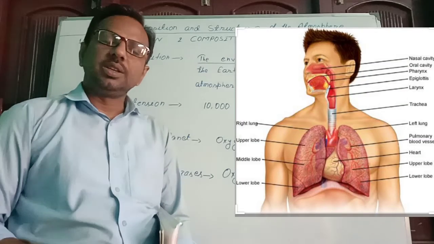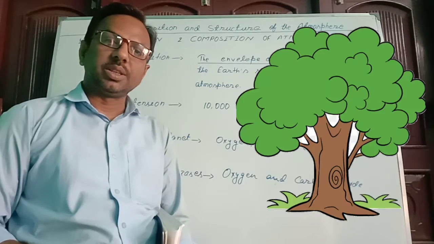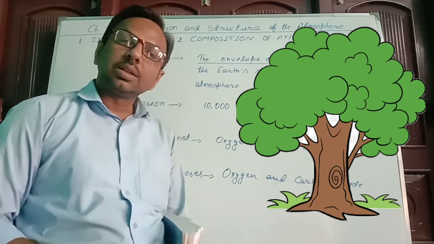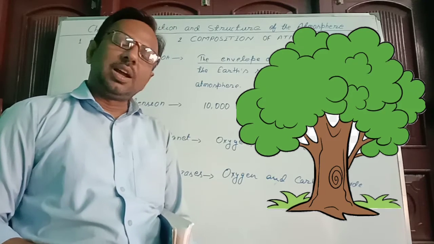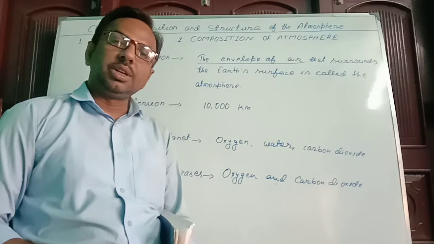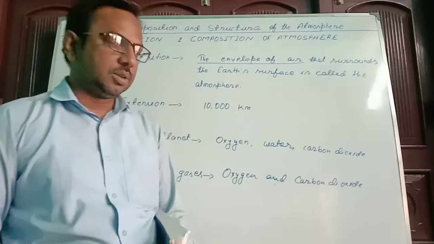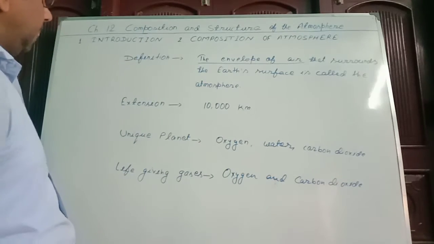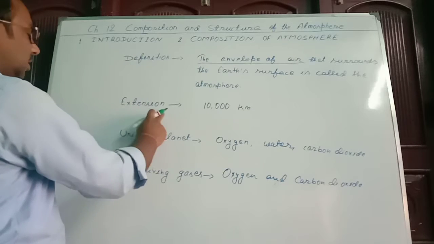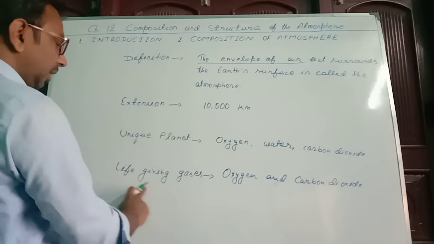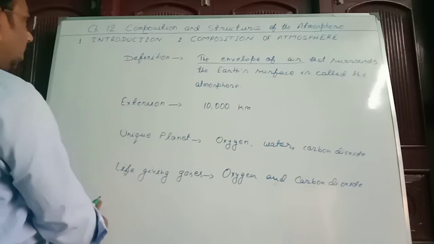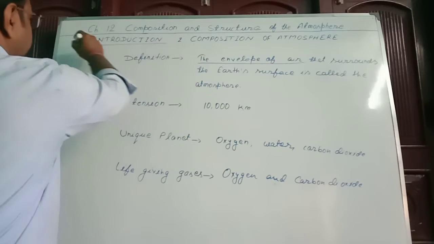This gas is used by the plants for breathing. So these two are the life-giving gases, and these two gases are present only and only on the Earth's surface. So definition, extension, unique planet, life-giving gases, all these points will come under introduction.